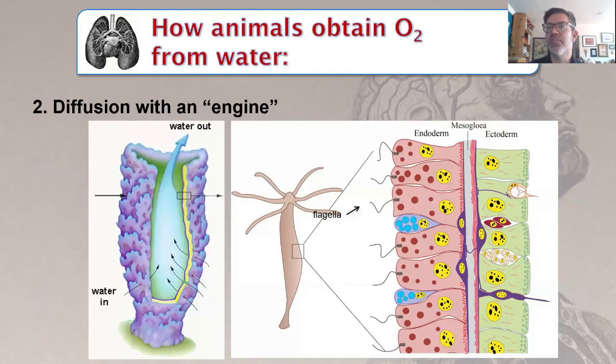Larger animals like sponges and cnidarians have an improved system where flagella whip around to create a current, supplying the body with fresh oxygen. This ensures that the environment has a high amount of oxygen at all times, and will continuously diffuse into their bodies.